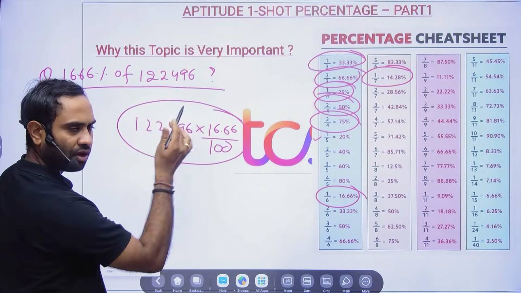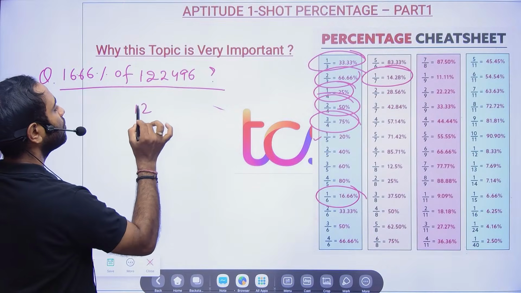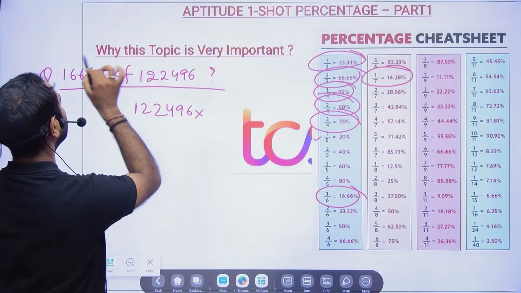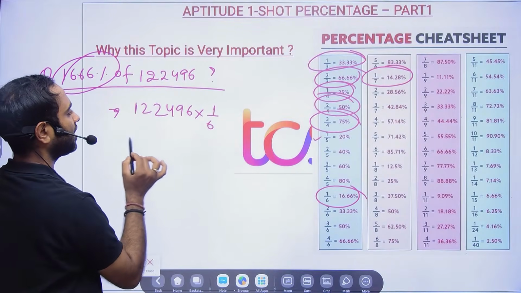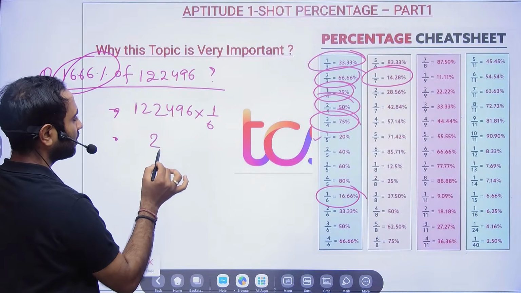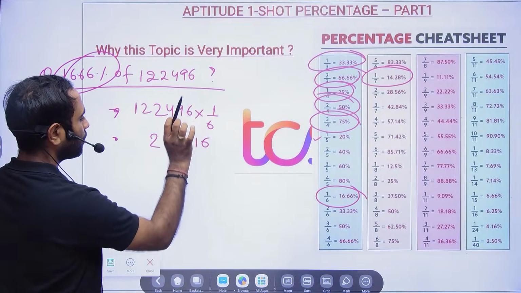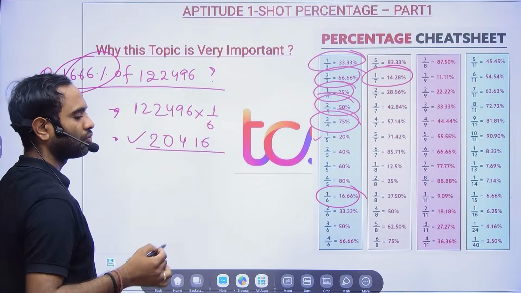Is it easy to solve? Never. So what will you do? Sir, 122496 into, this is nothing but 1/6, right? So 6 2s are 12, 6 4s are 24, and 6 16s are 96. So this will be 2416.